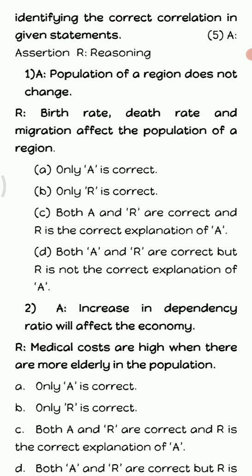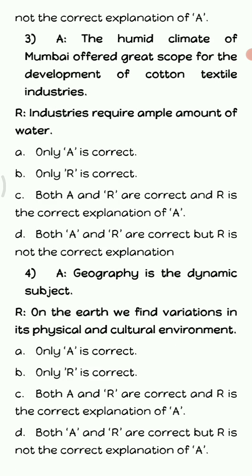Next is question C. You have to see the two statements and then say whether the assertion and reasoning statements are giving the correct explanation or not. Here again you have four options. Out of these four options you have to check the relevant one. This is the most confusing question where the toppers also lose their marks. So very carefully and wisely you have to think 3-4 times before you finalize your answer in this question.